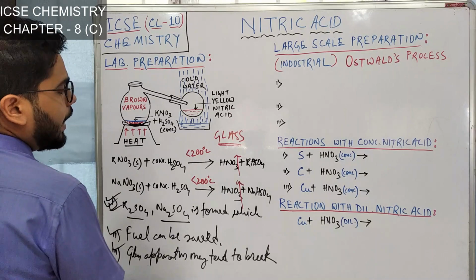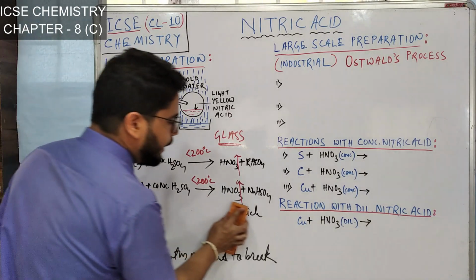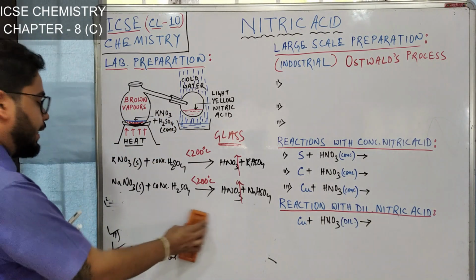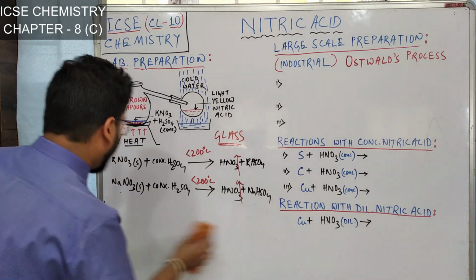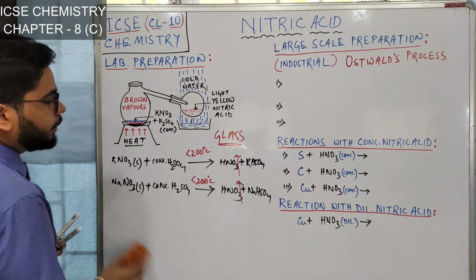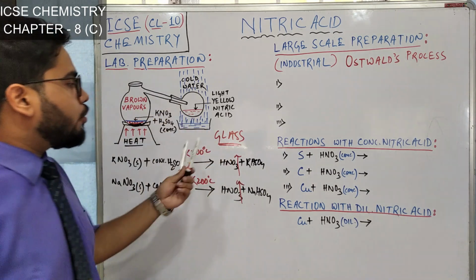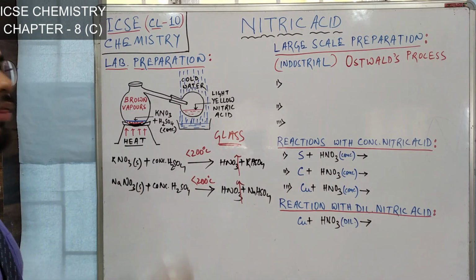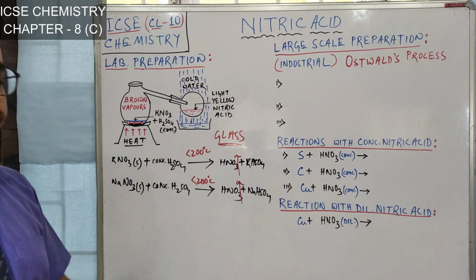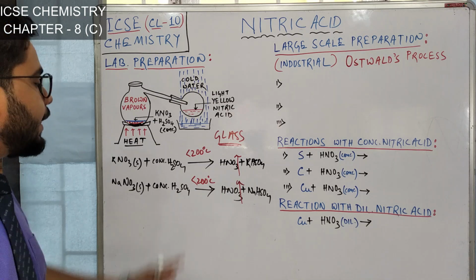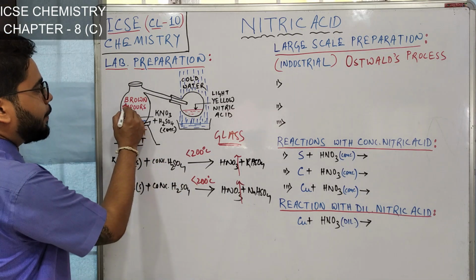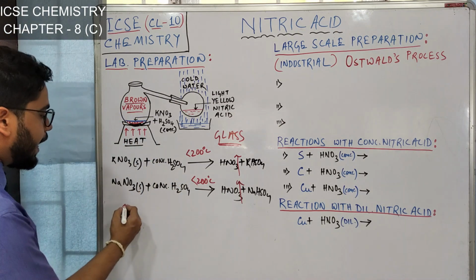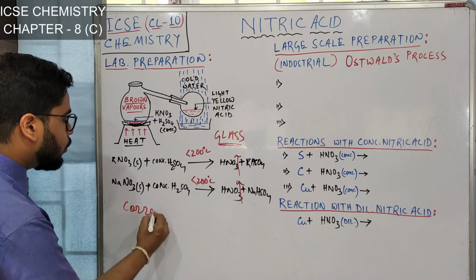Okay. After that, let me tell you why the apparatus should be made up of glass. Like I told here, all apparatus should be made up of glass. To answer this question, one information I would like to give you: these nitric acid vapor, these brown vapor, they are corrosive in nature.